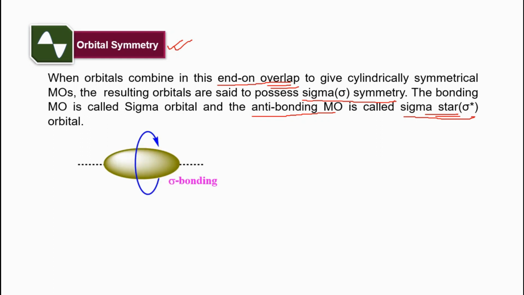So here this is the sigma bonding molecular orbital, and let's say this is one nucleus and this is another one, and in between the two nuclei the sigma bonding orbitals are there. That means the electrons are in between the two nuclei, and this is the bonding axis through which we can rotate it, and this is the symmetrical one.